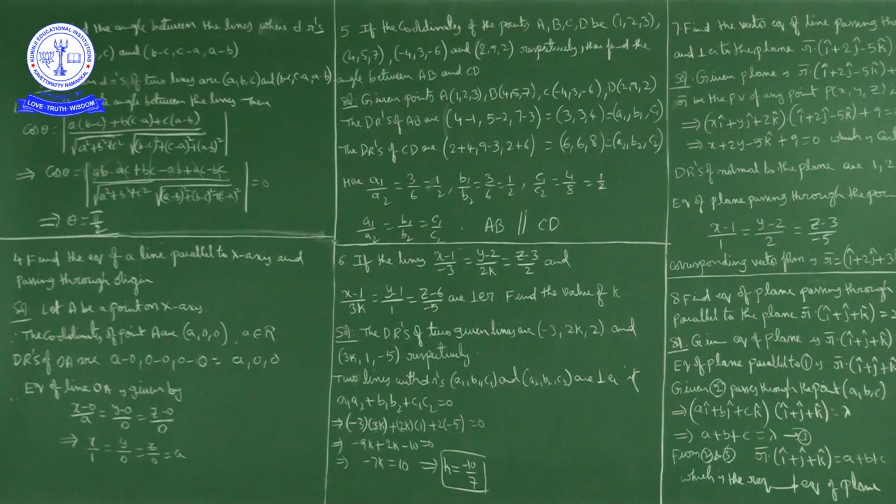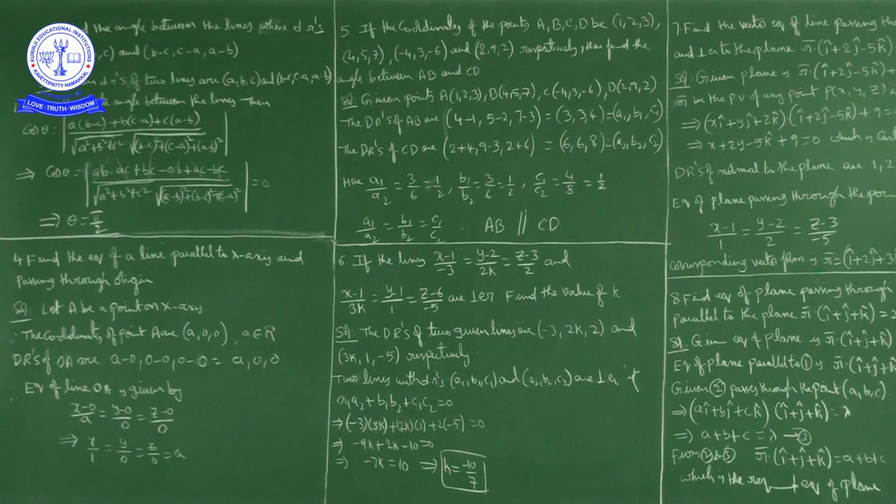Direction ratios of CD: again, point minus point. So 2 minus (-4), that is 2 plus 4, 6. 9 minus 3, 6. 2 minus (-6), that is 2 plus 6, 8. So a2, b2, c2 are 6, 6, 8.